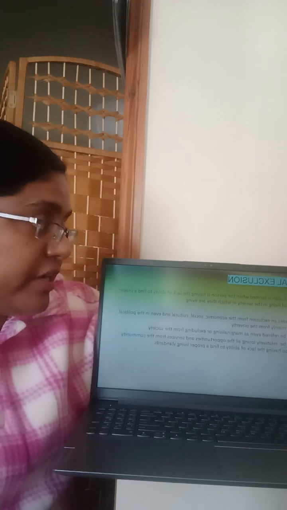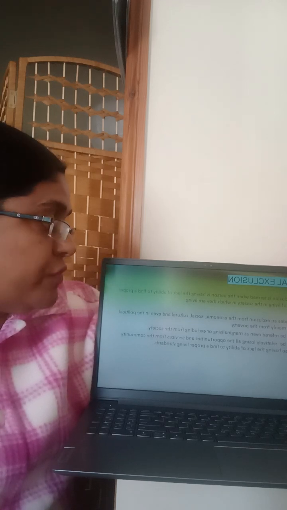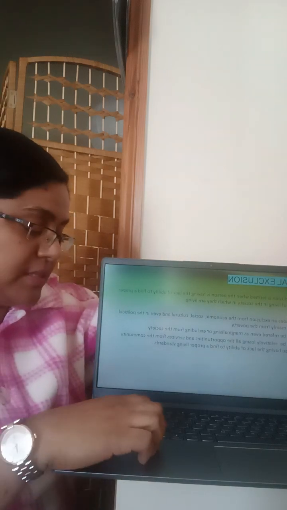The next one is social exclusion. It is the term used when a person lacks the ability to achieve a proper standard of living in the society in which they live. It is an exclusion from economic, social, cultural, and even political affairs, mainly because of the poverty line. It can be referred to as marginalizing or excluding from the society. So a person may lose all the opportunities and services from the community and also lack the ability to find a proper living standard.